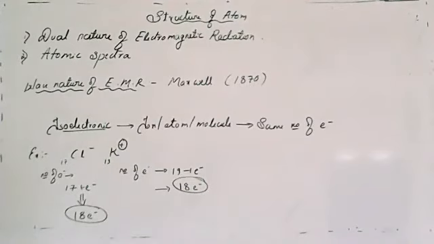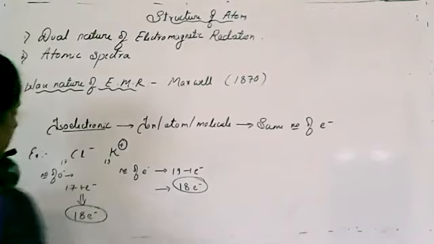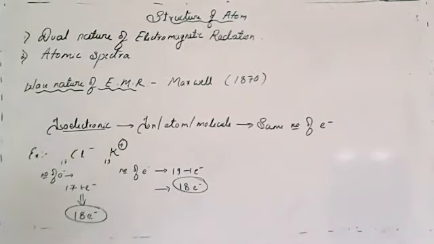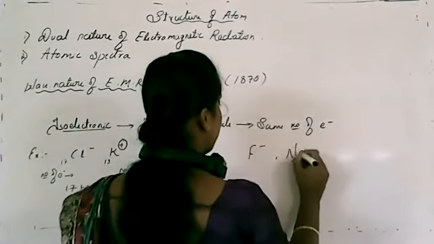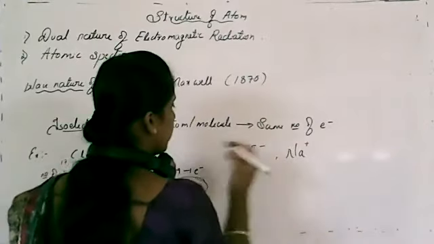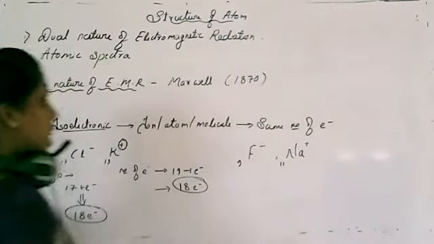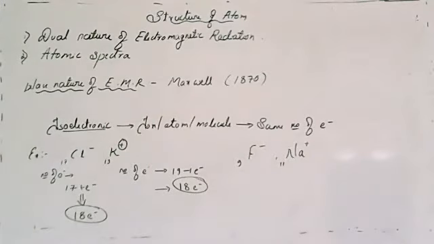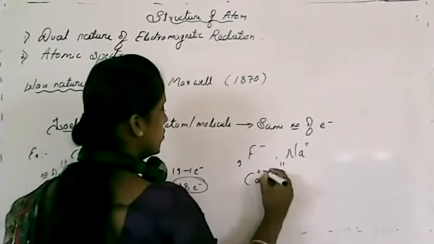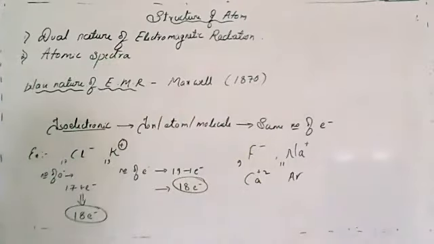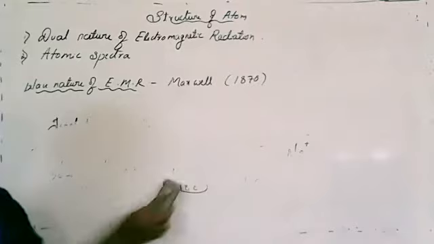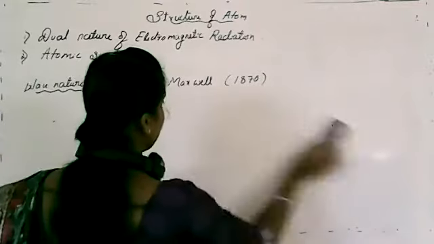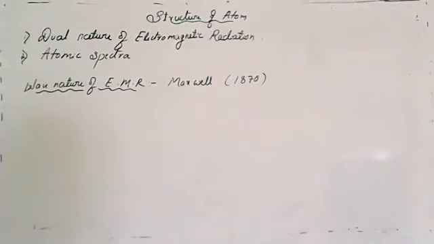So that's why those are known as isoelectronic species. I'll consider another example, that is Na plus and F minus. Here fluorine is 9 and sodium atomic number is 11. So just calculate, those are nothing but isoelectronic. Another example, calcium 2 plus and argon. Clear? So these are examples for isoelectronic species. These are atoms, ions or molecules which contain the same number of electrons. Very important, just remember. Clear?